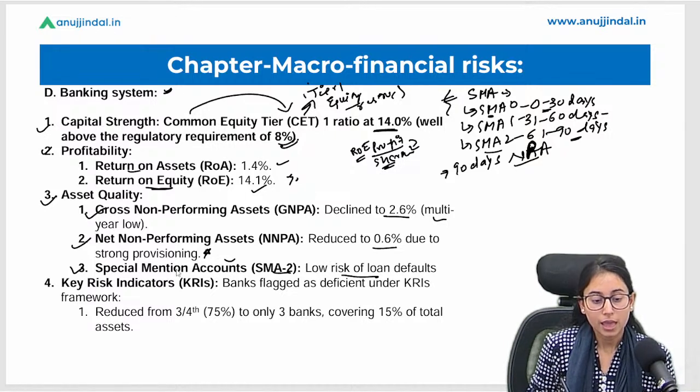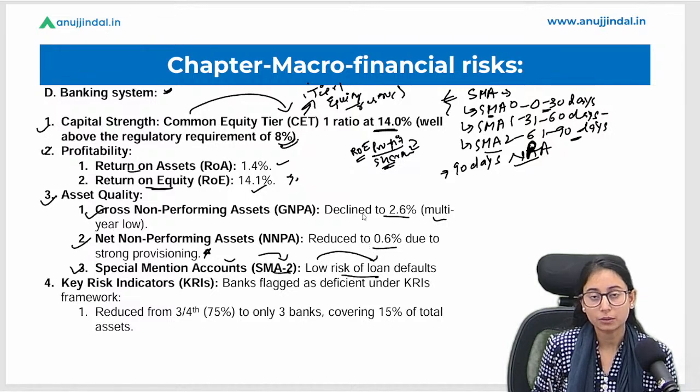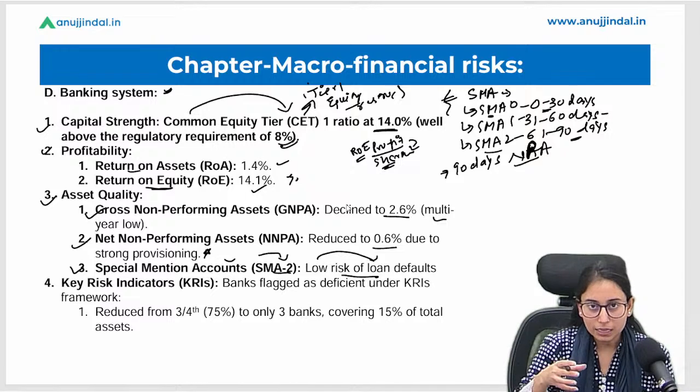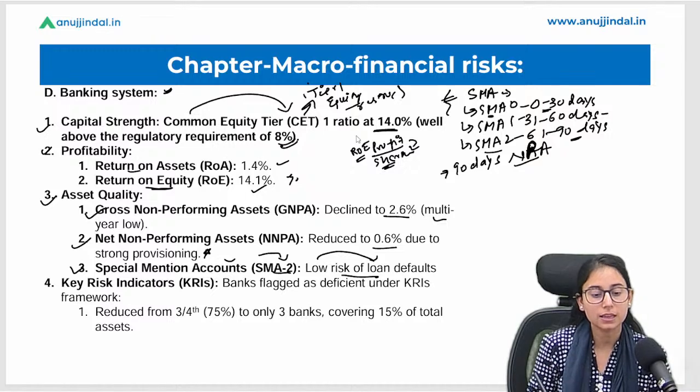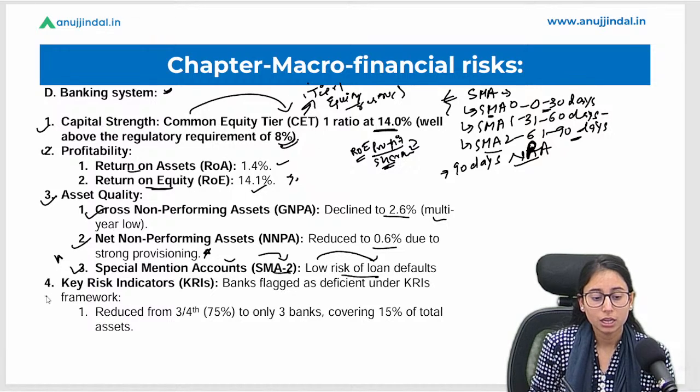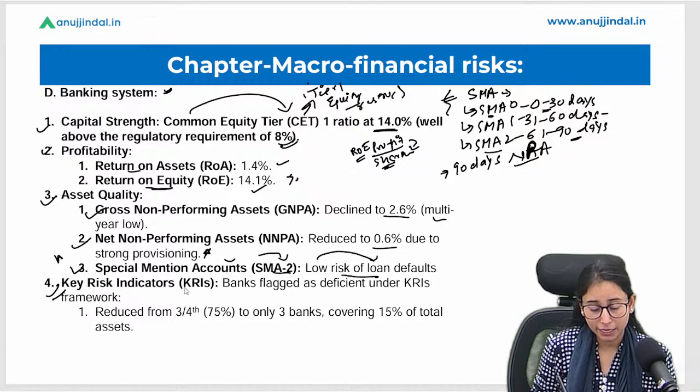Okay, so SMA, that is the special mention account 2, there is a low risk of loan default. That means there is less risk that these many people will default on the loan. So it is a good point that people are not defaulting on their loan, and hence this is also a good point. Now, key risk indicators, banks flagged as deficient under the KRI framework.